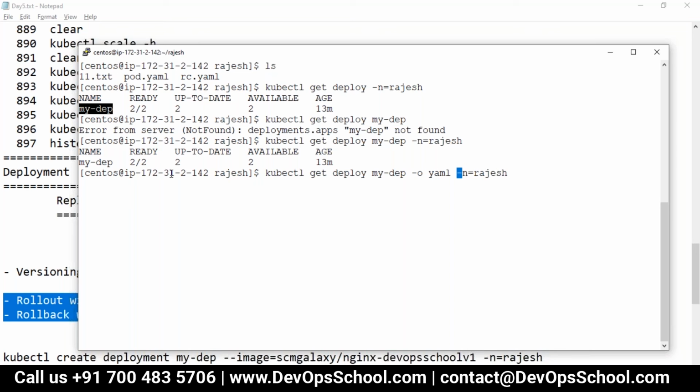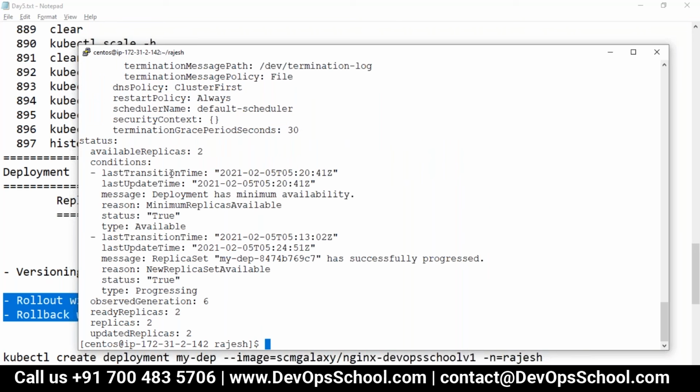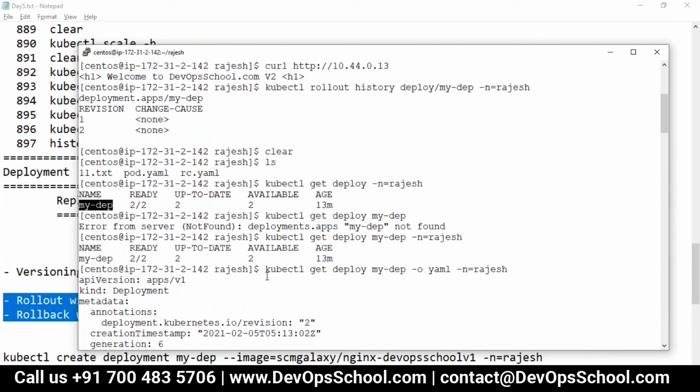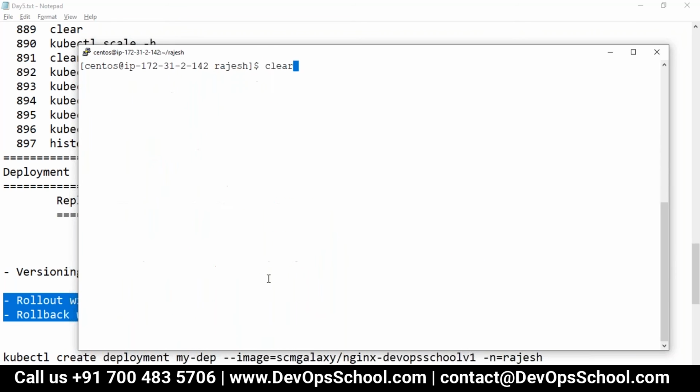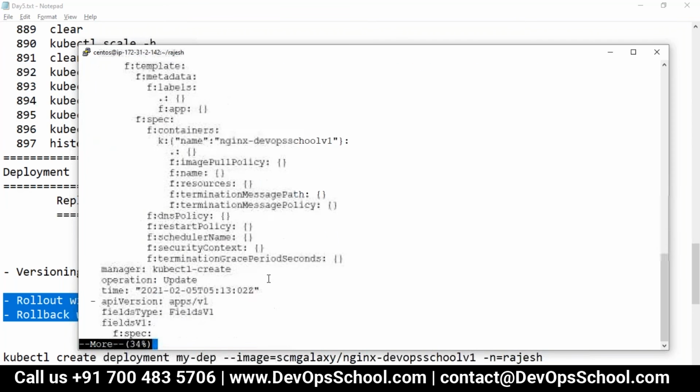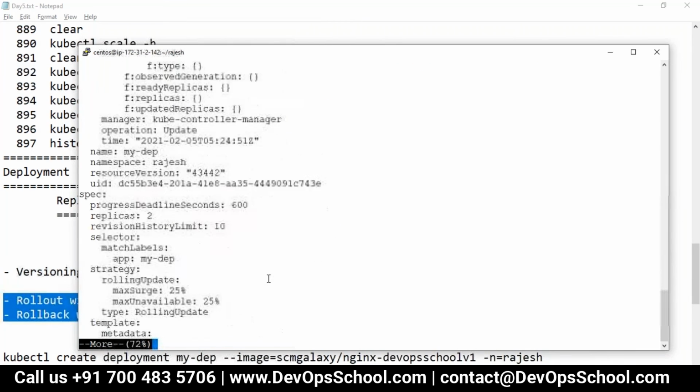So this is one of the cheating tricks you can do. Here you see kubectl get deploy with the metadata, and you see all this information is the YAML file. Now what you can do is export this YAML file to dep1. Let's make it dep1.yaml, and now you've got this dep1.yaml. See here, this is all the YAML from the deployment.